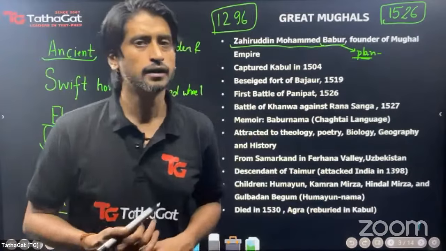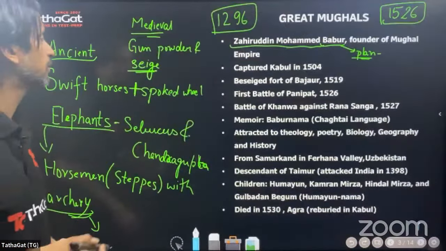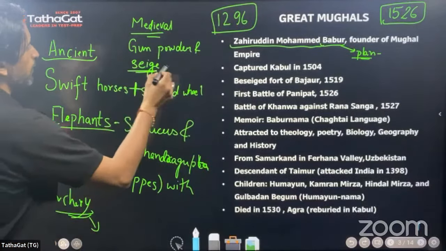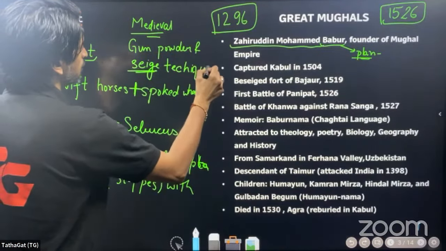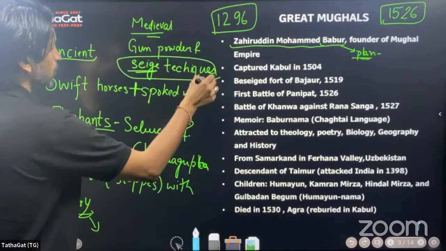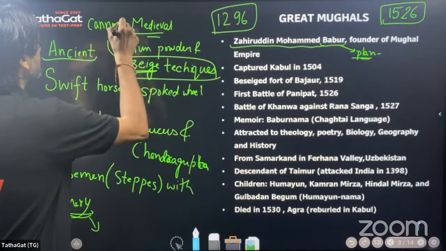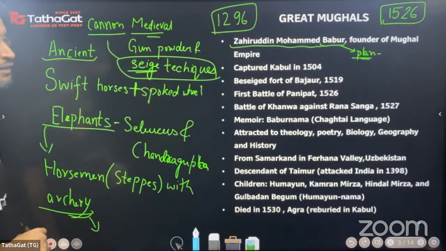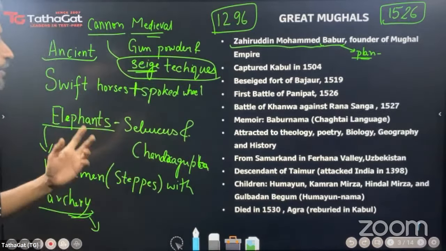So ultimately, the enemy has to yield. Anyone situated within the fort will have to yield. So gunpowder and siege techniques also evolved because of gunpowder and cannons. These military developments are what led to victories during the medieval times.